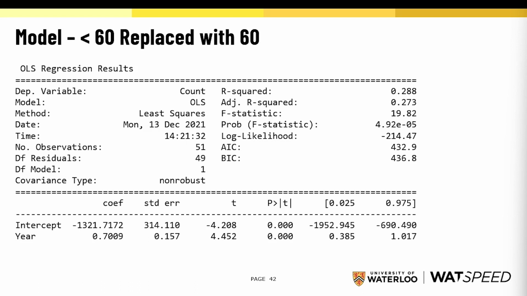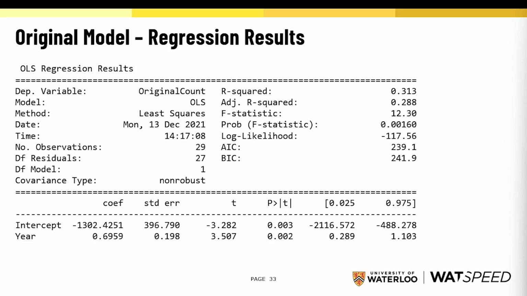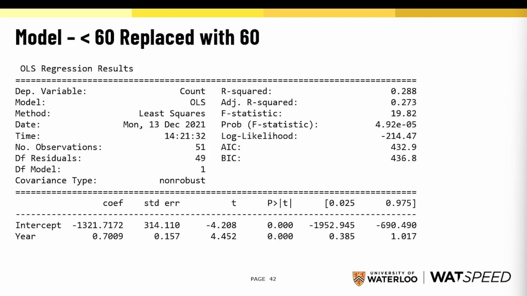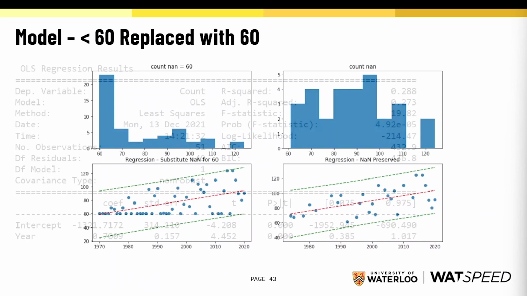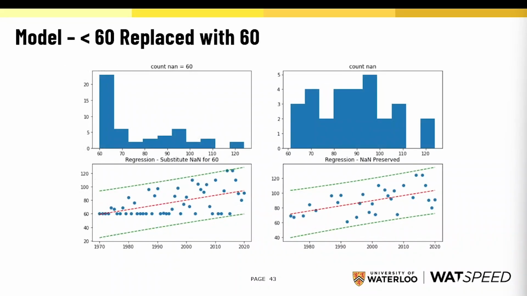Let's take a look at our original model versus replacing less than 60 with the value 60. Notice the coefficient changes slightly. We have a very heavy tail distribution of our data.